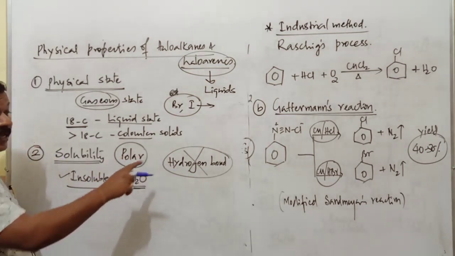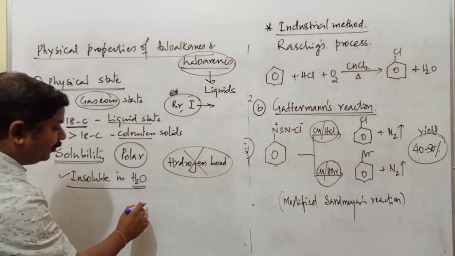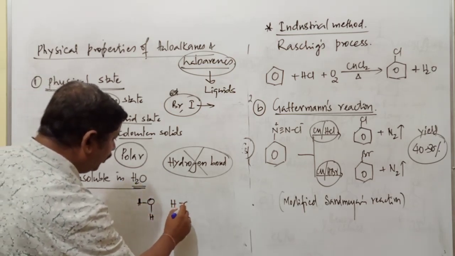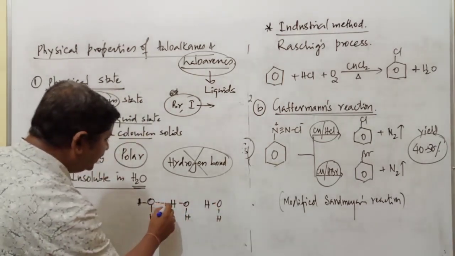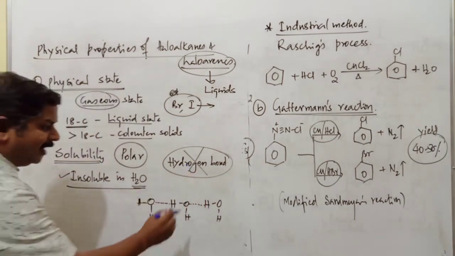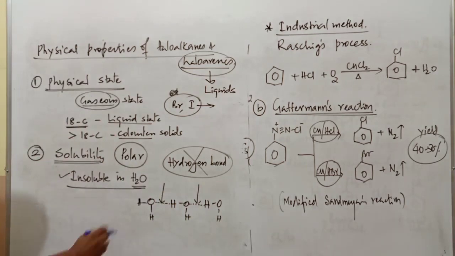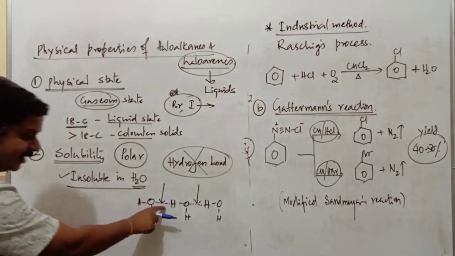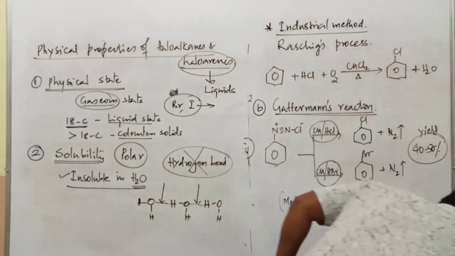These compounds are insoluble in water mainly because they neither form hydrogen bonds nor are able to break the hydrogen bonds present within water. This is one water molecule, and like that a number of water molecules are present. Between water molecules there is hydrogen bonding. When a compound breaks this hydrogen bond, it is usually soluble in water. So these compounds do not form hydrogen bonds or break the existing hydrogen bonds within water. Hence they are almost insoluble in water.